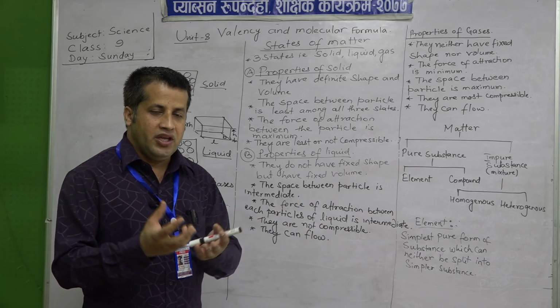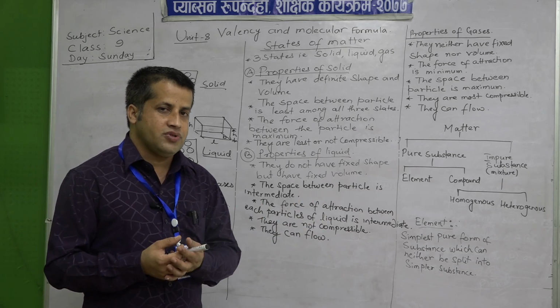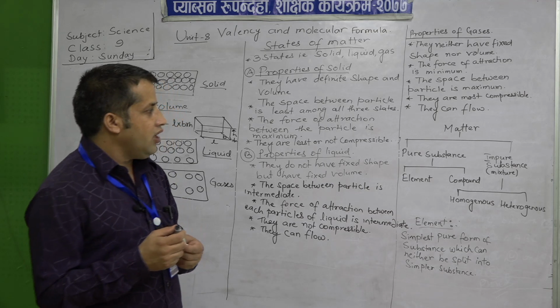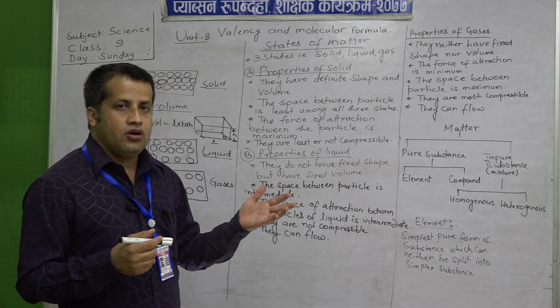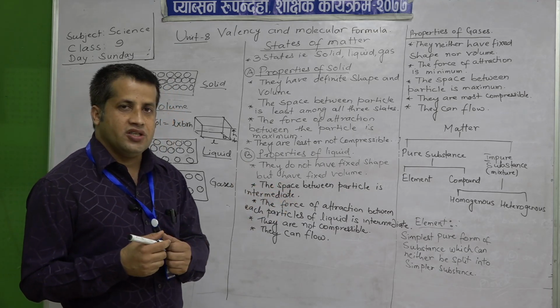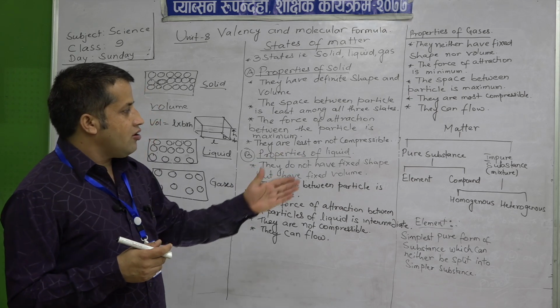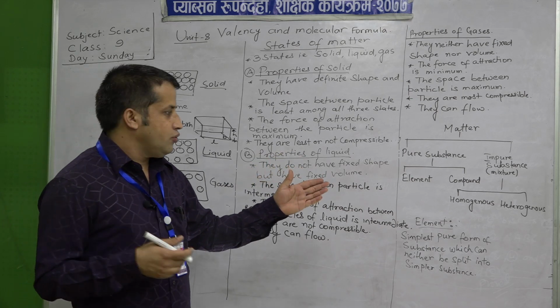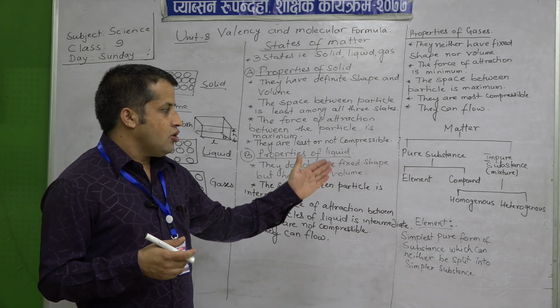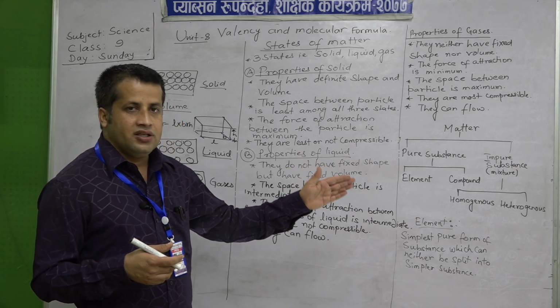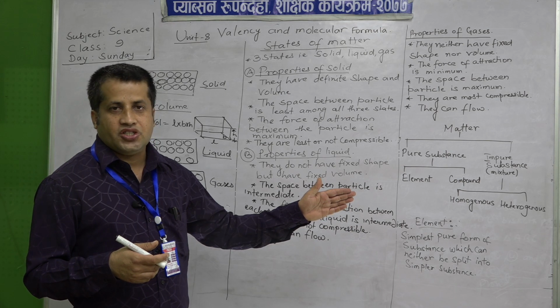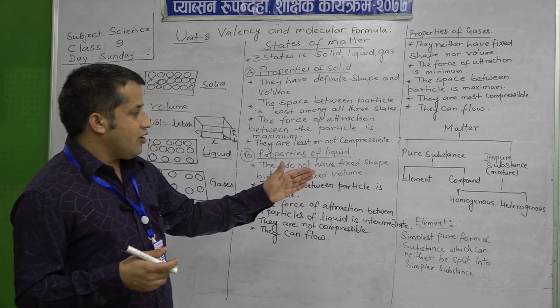They are mixed, and if they form a new substance, it is called an impure substance or mixture. And they are also divided into two types, that is homogeneous and heterogeneous mixture.